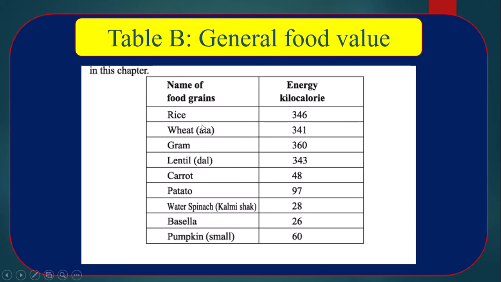As for example, rice, from 100 gram rice we get 346 kilocalorie energy. Wheat, we get 341 kilocalorie energy.